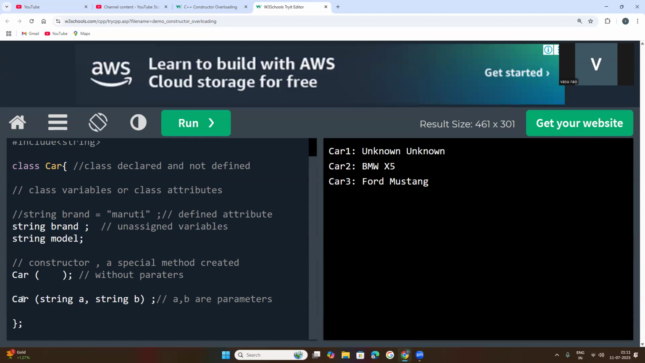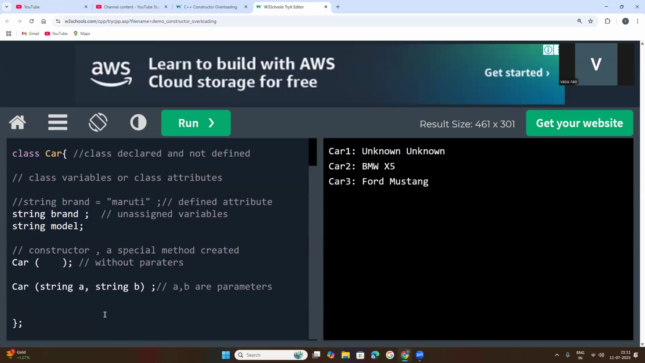Now this is called constructor with parameters. This is constructor without parameter. There is no parameter. Here A, B are two parameters, meaning variables. They are string type of variables. Now what do we need to do?